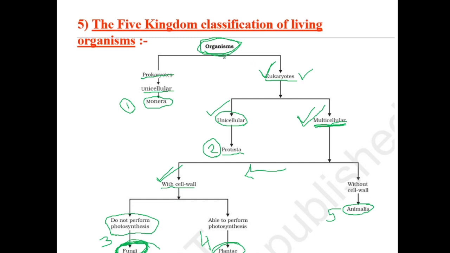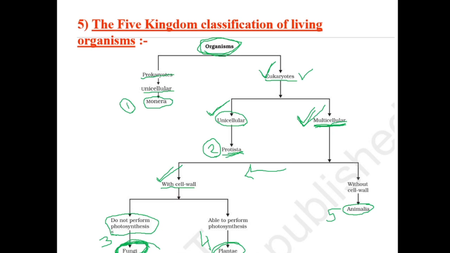Again, let's repeat. For all living organisms, the first question asked is, are you prokaryote or eukaryote? If prokaryote, then you are going to kingdom Monera. If you are eukaryote, then the next question is asked, are you unicellular or multicellular? If you are unicellular, you are going to be in kingdom Protista. If you are multicellular, the next question will be asked, do you have a cell wall?